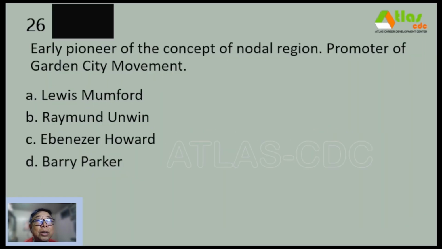Number 26, early pioneer of the concept of nodal region, promoter of Garden City movement. A. Lewis Mumford. B. Raymond Unwin. C. Ebenezer Howard. And D. Barry Parker.